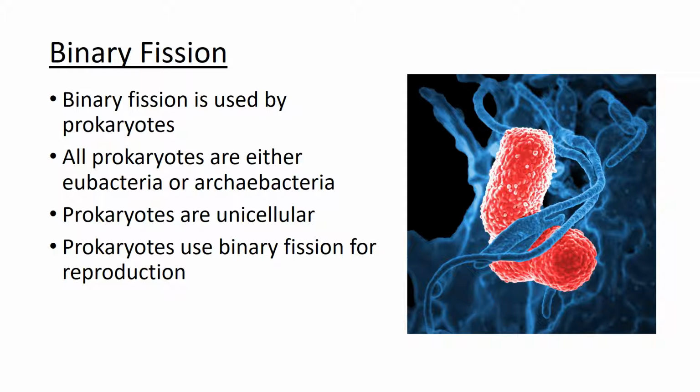Binary fission is used by prokaryotes. All prokaryotes are either eubacteria or archaebacteria. And prokaryotes are all unicellular. They're made of just one cell. And prokaryotes use binary fission for reproduction. If you think about it, if you're made of just one cell and you split in half, now there are two individuals, because you can't grow through binary fission, because you can't have more than one cell. So prokaryotes use binary fission for reproduction.